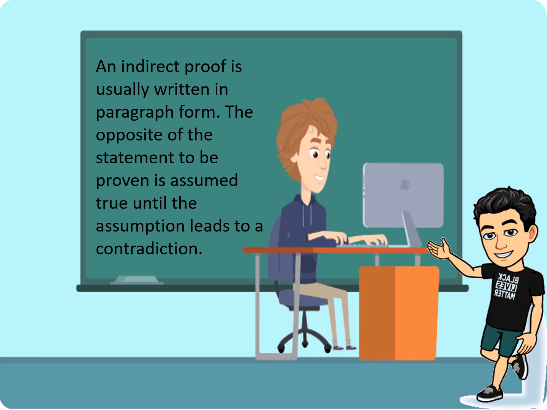But the opposite of the statement to be proven is assumed true until the assumption leads to a contradiction. The difference between the direct proof in paragraph form and the indirect proof is that it leads to a contradiction. So we will contradict our statements or our assumption.